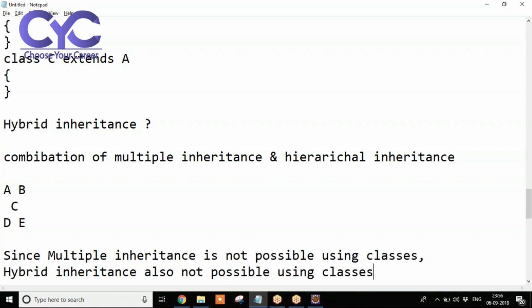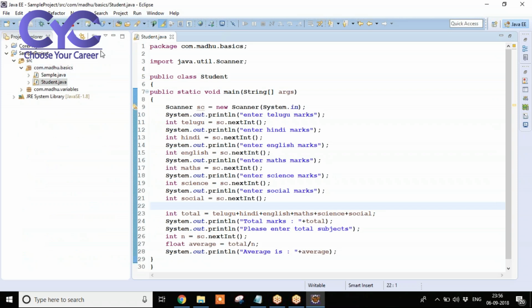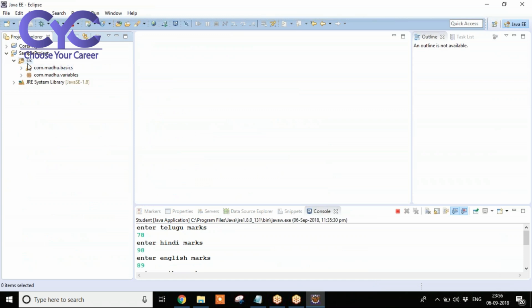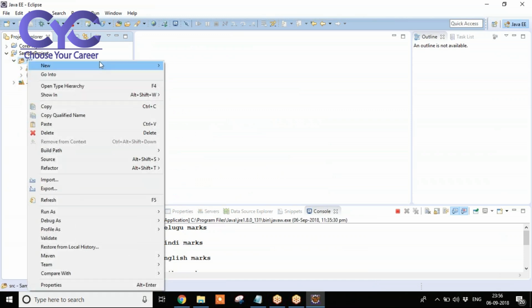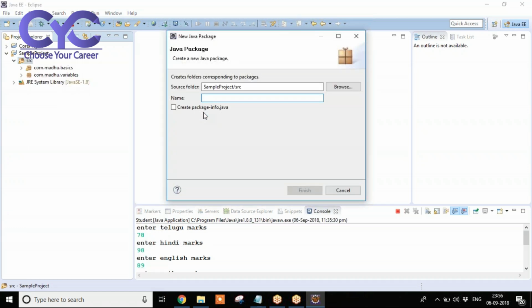Any doubts? Shall we go with an example now? Fine. Now, for the purpose of inheritance, I am going to create a new package. Right click on src, new package, com.madhu.inheritance.